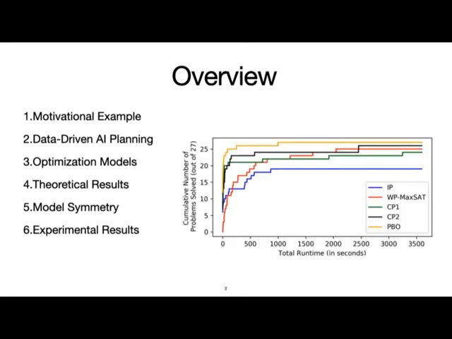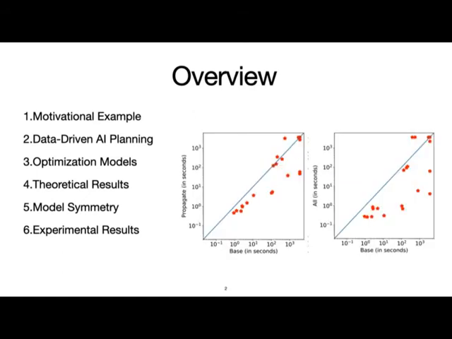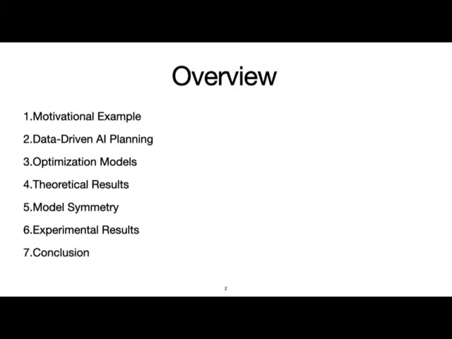Experimentally, we will show that the PBO model that is solved by RoundingSat covers the most number of problems in the least amount of time. Similarly, the ability to leverage model symmetry can speed up our base encoding from 1 to 3 orders of magnitude. Finally, we will conclude this presentation and present areas for future work.